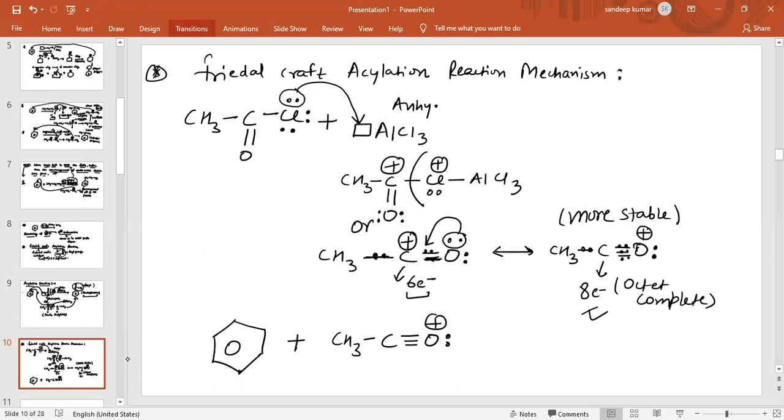As we know, this is the most stable form. Which is the most stable form of this? But the attack of the carbocation will take place through this carbon atom. So see on the next page.